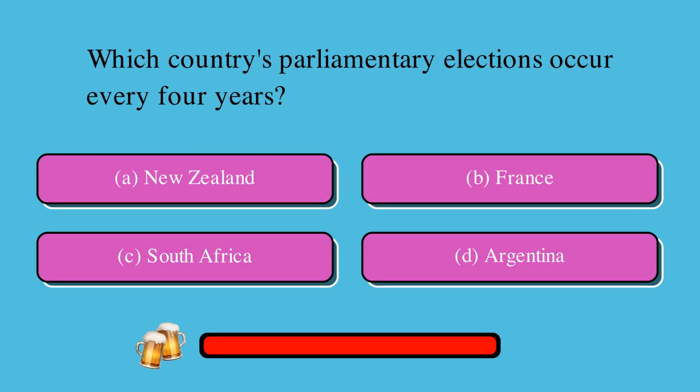Which country's parliamentary elections occur every 4 years? Is it A, New Zealand, B, France, C, South Africa, or D, Argentina? The correct answer is A, New Zealand.